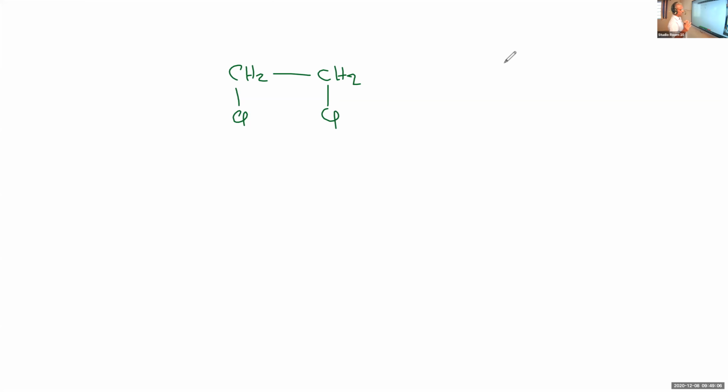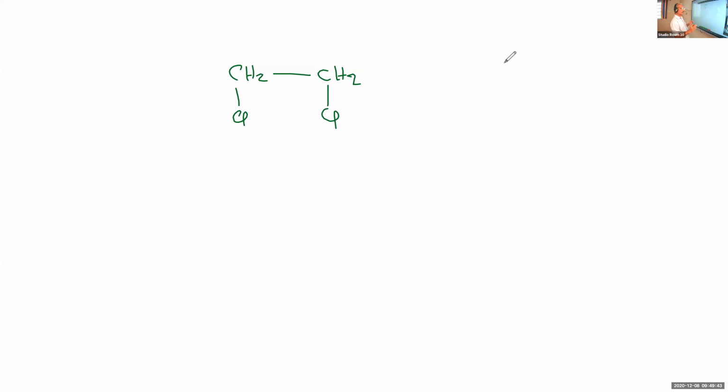What is the name? Ethane. Now, on ethane, two hydrogen atoms are replaced by two chlorine atoms. So it is named as dichloroethane.